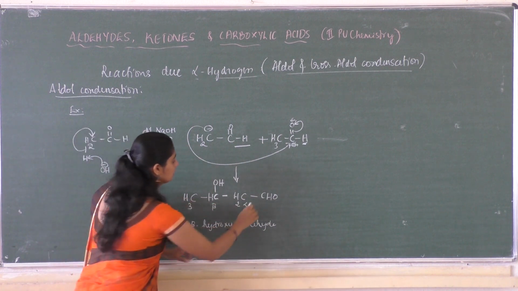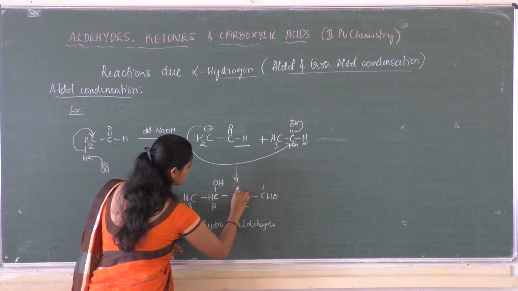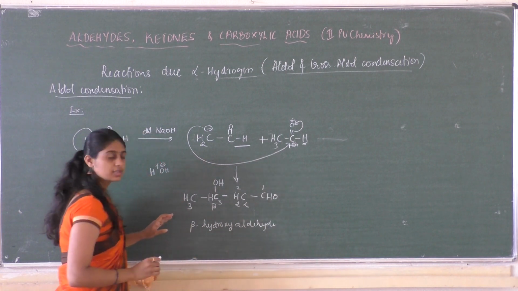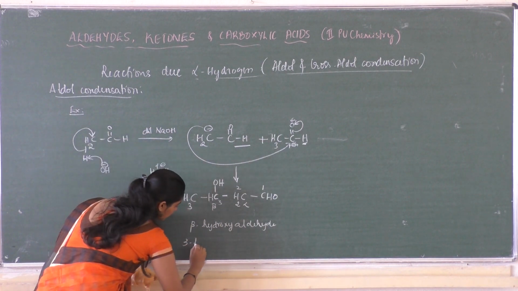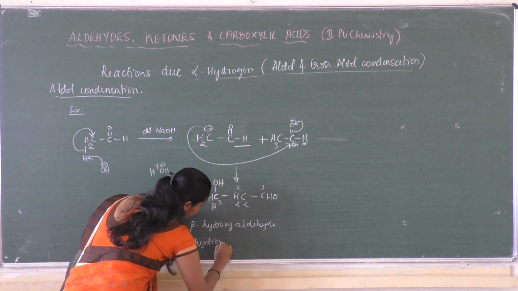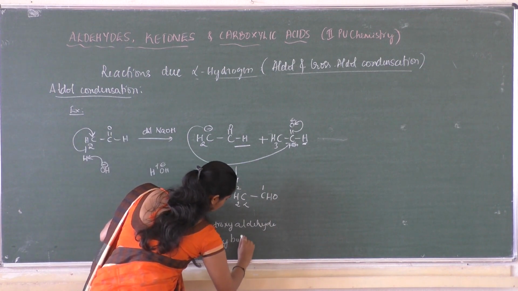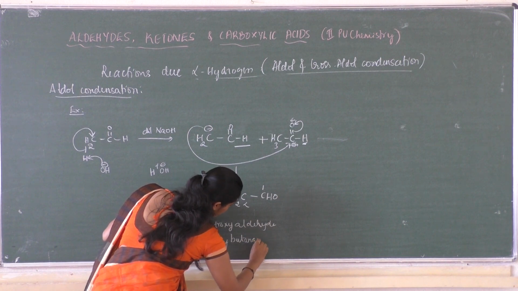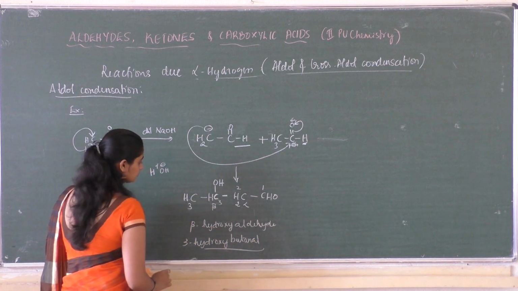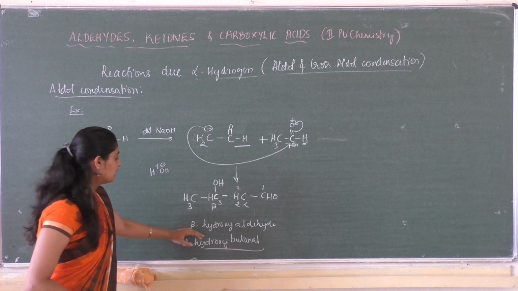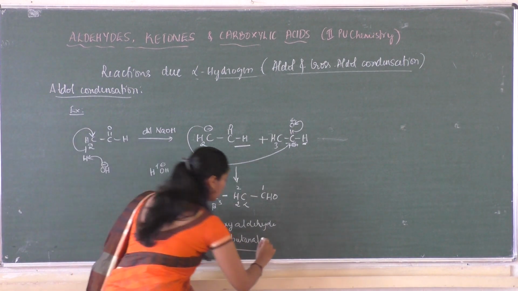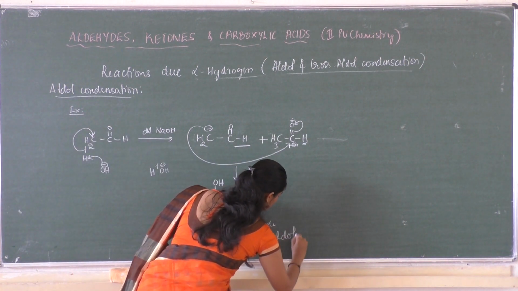It is functional group first position, second, and here it is third position. So it is 3 hydroxy, 4 carbon atoms, so it is butanal. So beta hydroxy aldehyde is formed, or as you can generally call it, aldol.